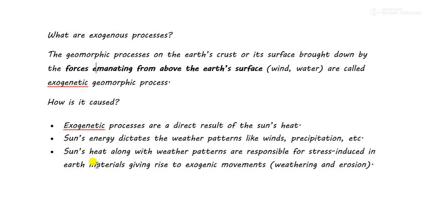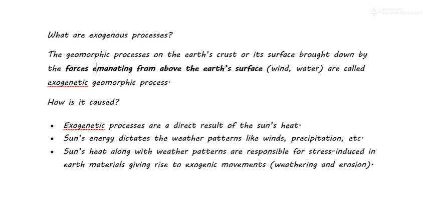We may not notice the change, but it is enough for the rocks to break. If every time they expand and compress, expand and compress, one day they'll break. Because of this breaking, compression and expansion, the landforms of the earth change or form.